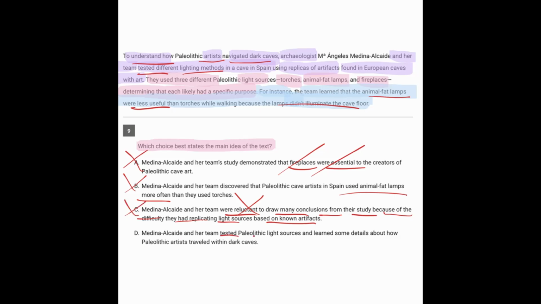D, they tested Paleolithic light sources and learned some details about how the artist traveled within dark caves. That makes a lot of sense. What we learned was that the fat lamps must not have been what they used, they must have used something else. So the answer here is D.